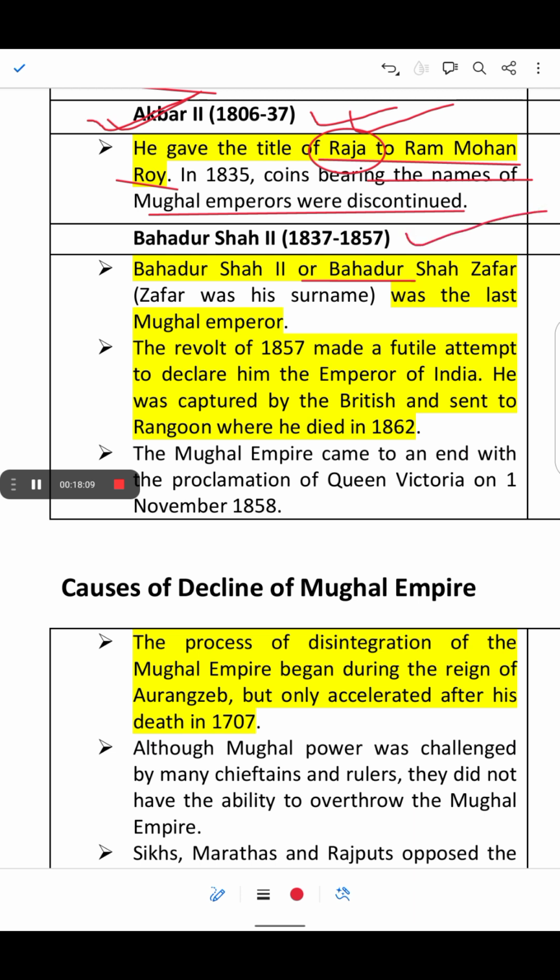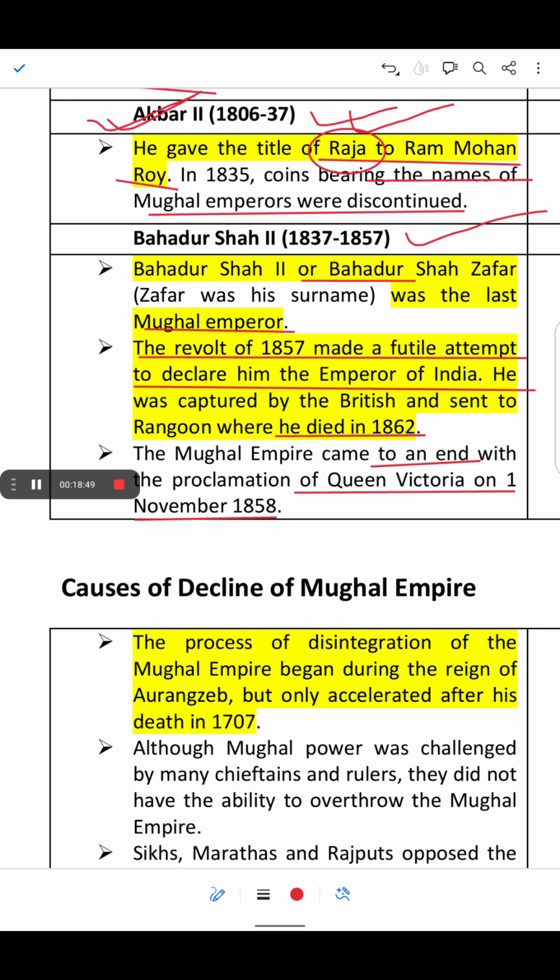Bahadur Shah II, or Bahadur Shah Zafar as his surname, was the last Mughal emperor. The revolt of 1857 made a futile attempt to declare him the emperor of India. He was captured by the British and sent to Rangoon, where he died in 1862. The Mughal Empire came to an end with the proclamation of Queen Victoria on 1st November 1858. And thus British colonial rule would begin after 1858.